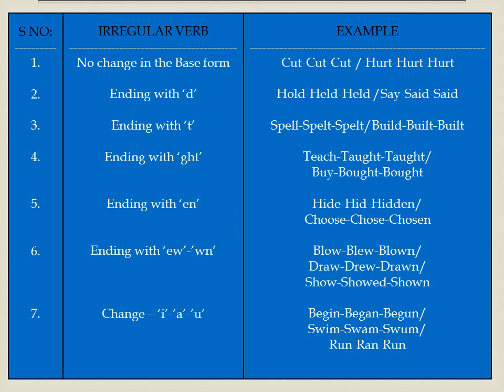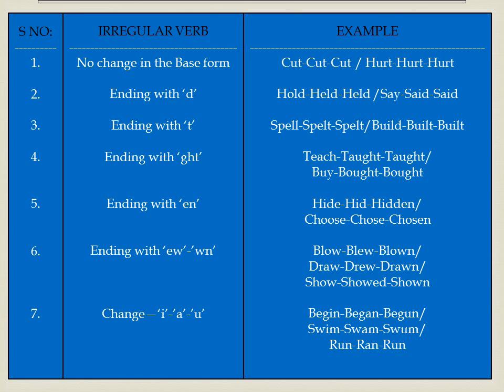Though I have classified irregular verbs into 7, they do not have any specific rules. A few verbs remain the same in 3 forms: present tense, past tense and past participle. Cut, cut, cut. Hurt, hurt, hurt. Some verbs remain the same in past tense and past participle only. Hold, held, held. Spell, spelt, spelt.